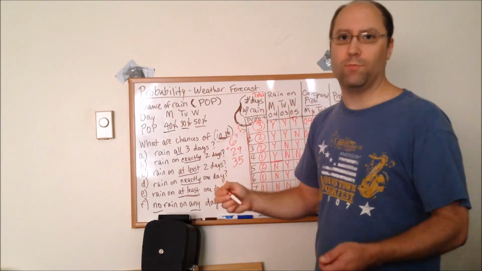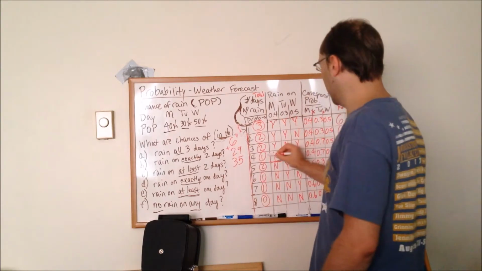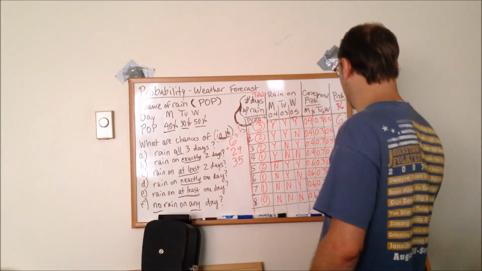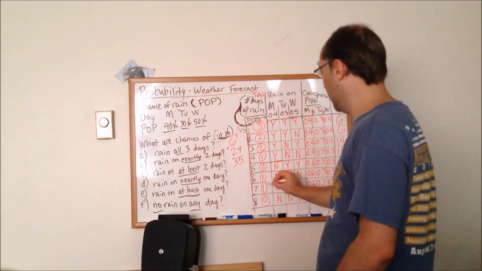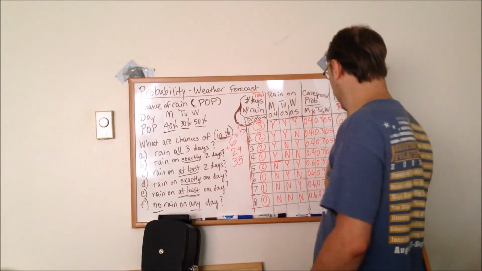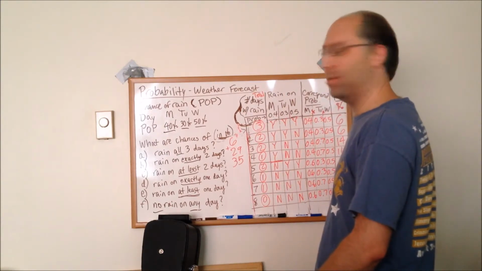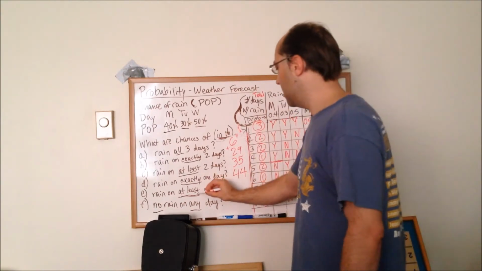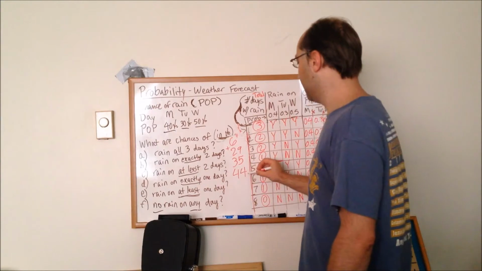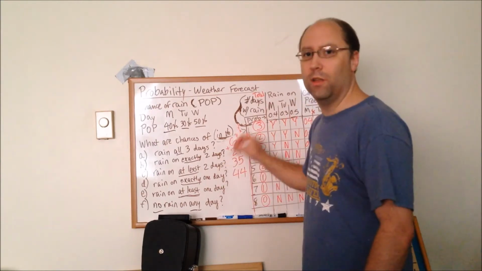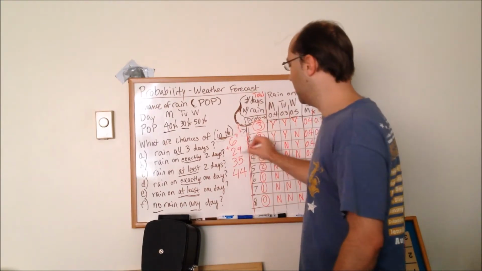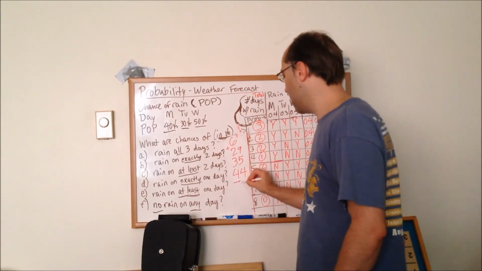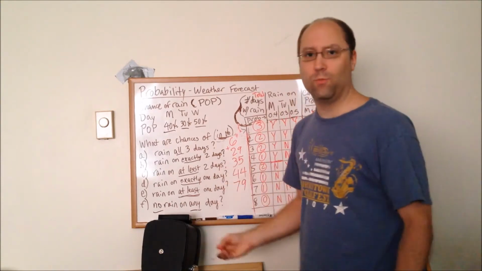So now we're looking at rain on exactly one day. So it's either going to rain just Monday, just Tuesday, or just Wednesday. Well, here, 14%. Here, that's another 9%. That's 23 so far. And the other one day with rain is at 21%. So you add 23 and 21, make 44. And just like in the above example, the odds of rain on at least one day, well, that's going to be 1, 2, or 3 days. So we had a cumulative probability of 35. Now we're going to add that to 44 to get the probability of rain on at least one day.